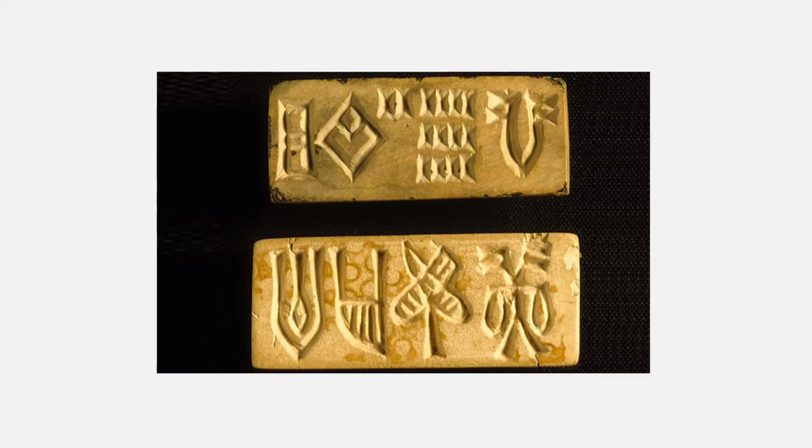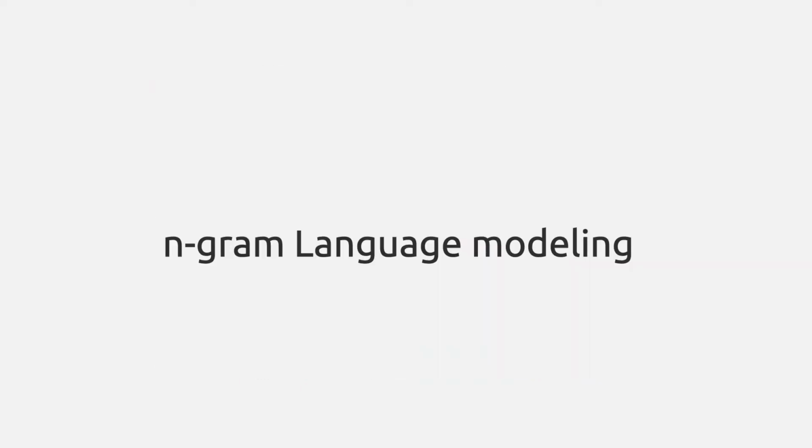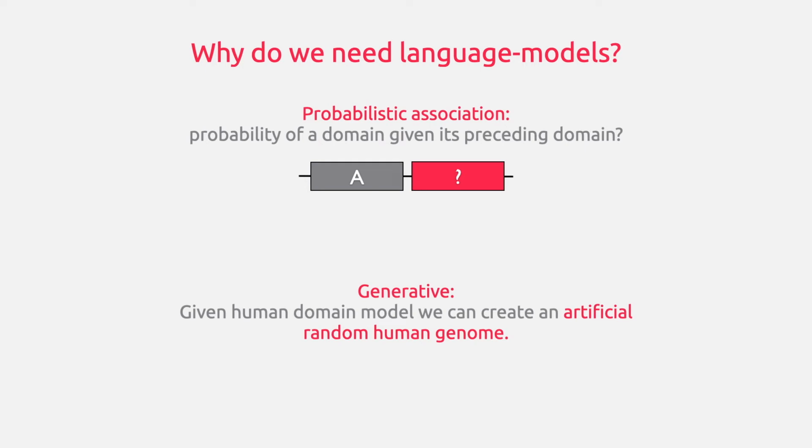Given an unknown language, the simplest analysis that can be done is n-gram language modeling. An n-gram language model calculates the probability of a word given a set of preceding words. Depending on the number of the preceding words, called order, they are called unigram for 0 preceding words, bigram for 1 preceding word, trigram for 2 preceding words, etc. The n-gram models are also generative. Given an n-gram model from a genome like human, we can generate a random human genome.